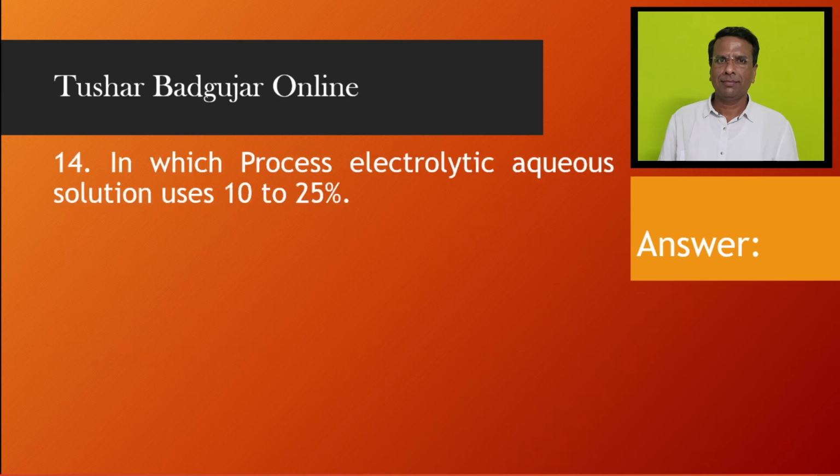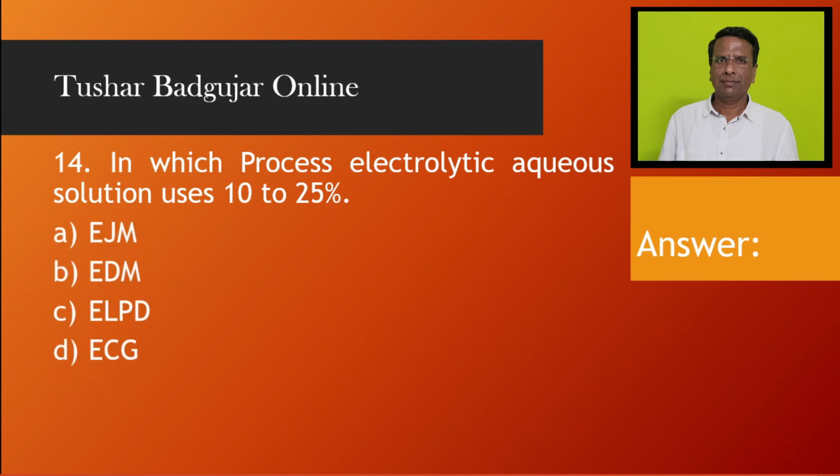In which process electrolytic aqueous solution uses 10 to 25%? EJM, EDM, ELPD, ECG. And the answer is A, EJM.